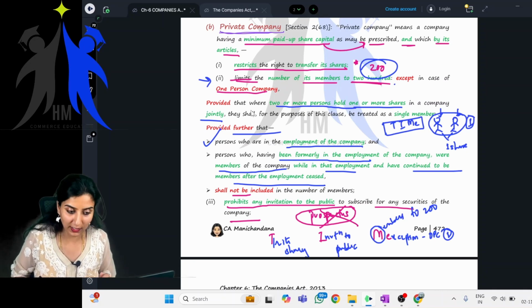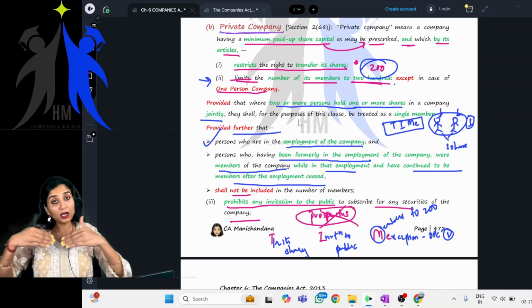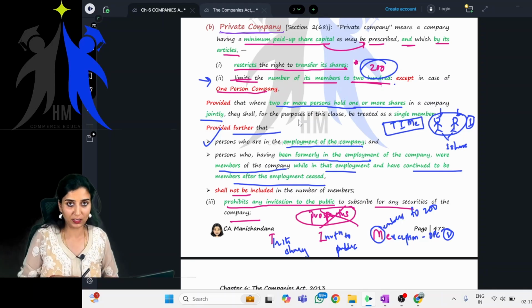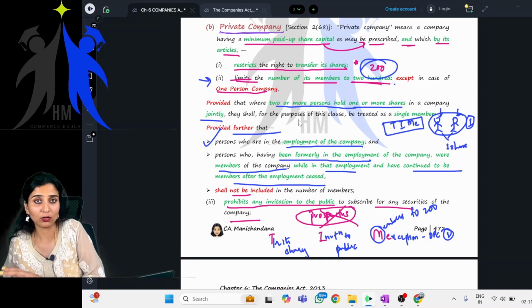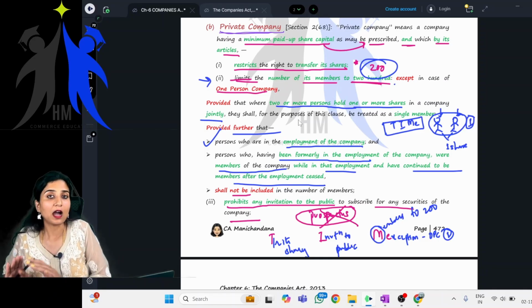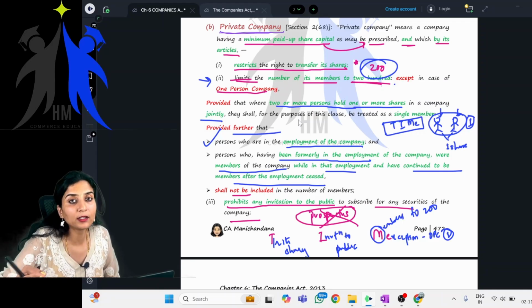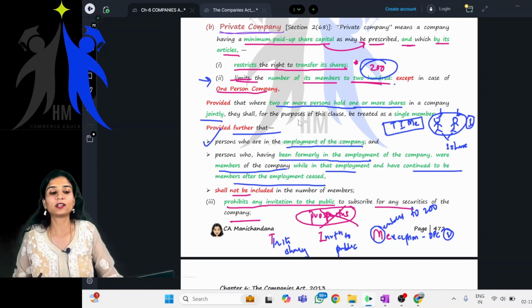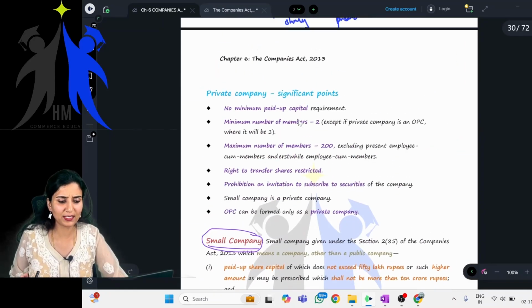Provided further that persons who are in employment of the company, and persons who were in employment of the company, were members of the company while in employment, and after employment also they continue to be the members. After the employment ceases, they still continue to be the members. Will they be counted in that 200? No, they will not be counted for the 200 count. Clear? Simple? Very simple.